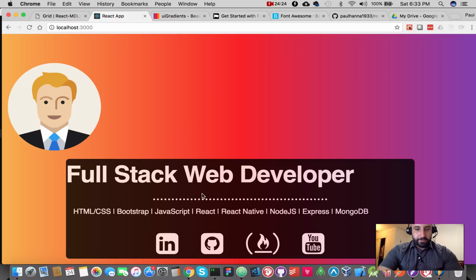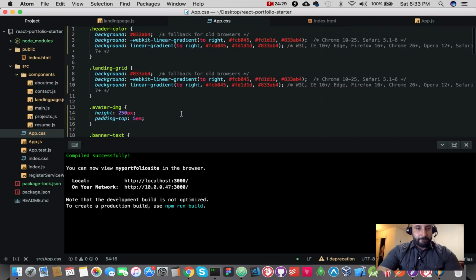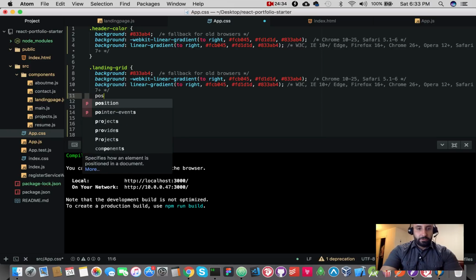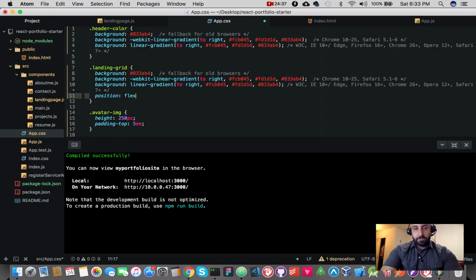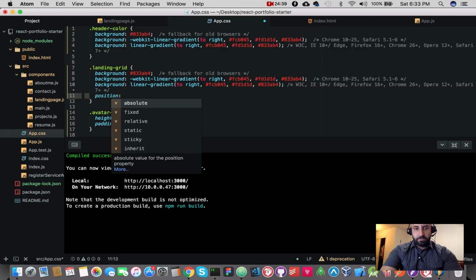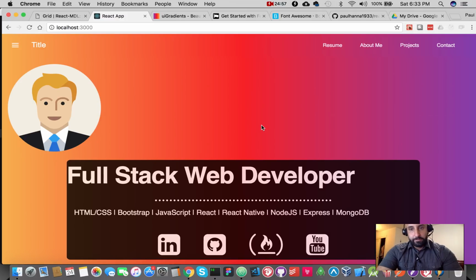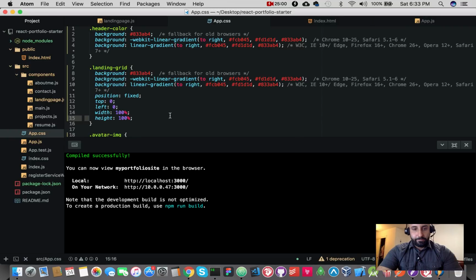Oh, and obviously you're seeing all this stuff is going left to right. So in the landing grid, we want to start centering things. Position fixed, top 0, left 0, width is 100%, height is 100%. What did this do? Oh yeah, okay.